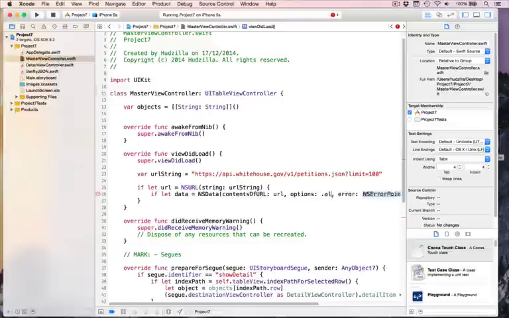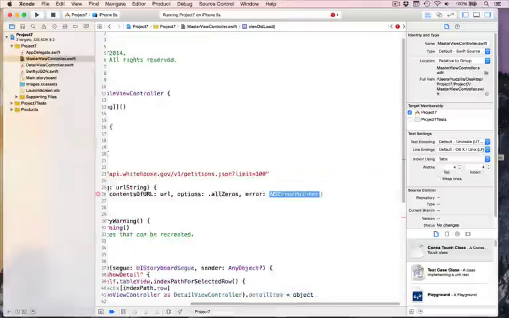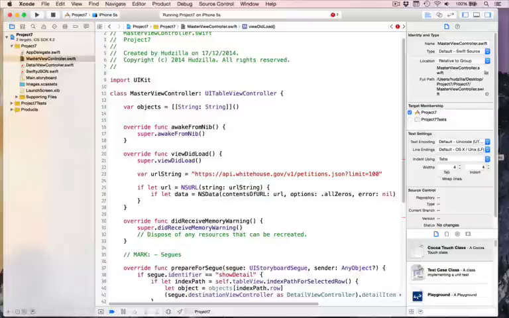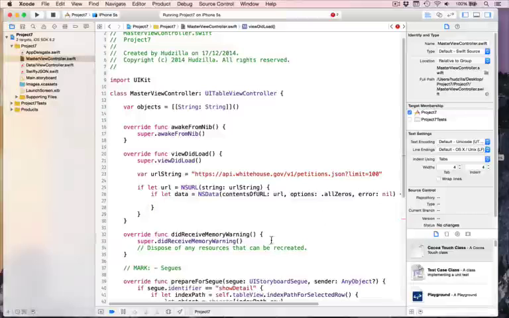Options will specify all zeros and error nil. But again, in your own code, you want to go back here and add some actual NSError stuff. We do that properly later. I think it's like 27, 28 where we finally start doing NSError correctly, but that's all right. We'll get up to that much later. But now it's fine. So if we have successfully downloaded an NSData from that URL, then we want to